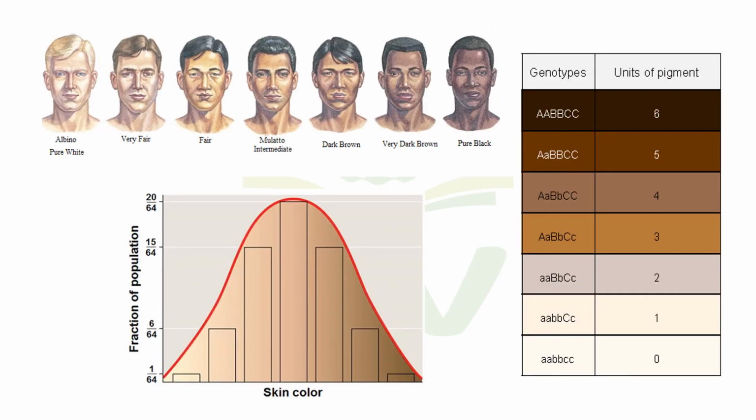So human skin color is an example for polygenic inheritance. Polygenic inheritance means a single inherited trait that is controlled by more than one gene. This polygenic inheritance is the additive effect of two or more genes on a single phenotypic character. And this is not following Mendel's laws of inheritance. Okay. I think this video will be helpful for you.